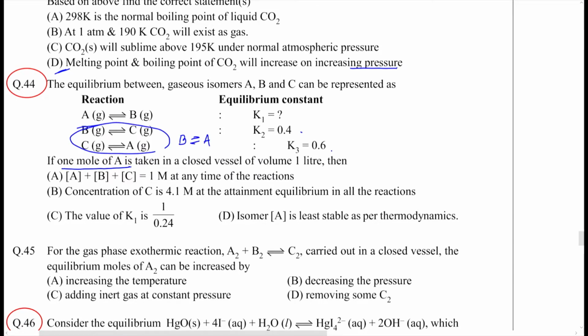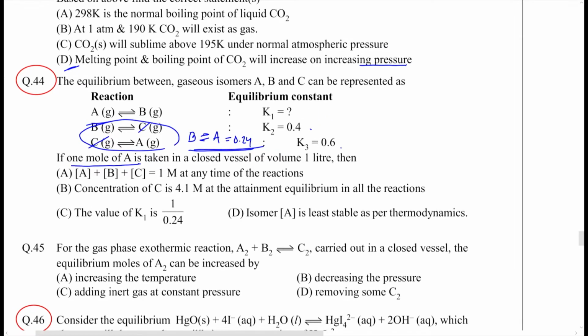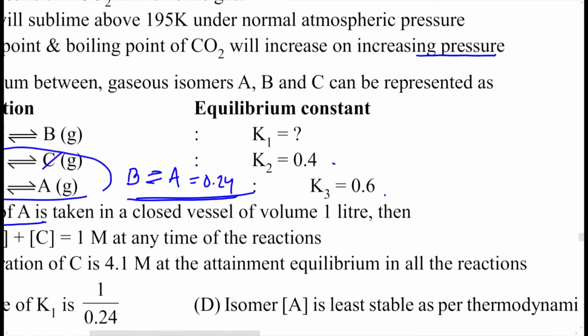B is in equilibrium with A, so that turns out to be K2 into K3, which is 0.24. So the equilibrium constant for A in equilibrium with B is the reverse of this equation, which will be 1 divided by 0.24.